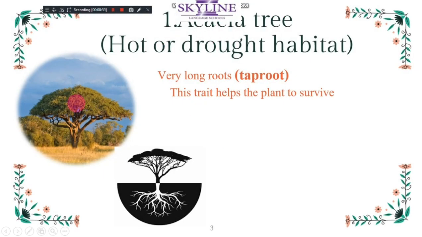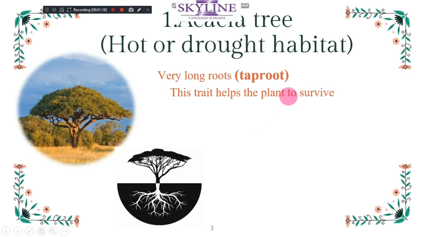Okay, the first one, Acacia, lives in a hot, dry habitat. Dry, so it needs water. How can it get water? It gets water by the roots. It has very long roots, called tap roots. Why are they called tap roots? Because the roots get water from deep down. It has very long roots to find the water and get it so it can grow.